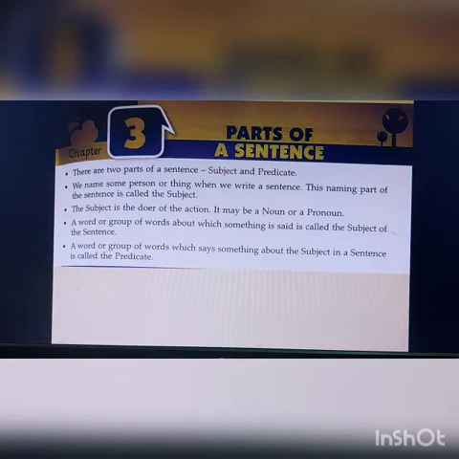Number 4, a word or group of words about which something is said is called the subject of the sentence. So that group of words is called the subject of the sentence about which something is said. And those group of words which say something about the subject is known as the predicate of the sentence. We'll go through a few examples in the next slide.